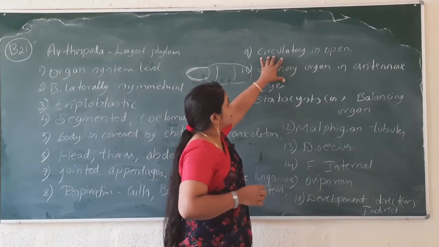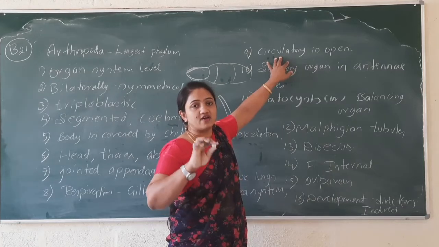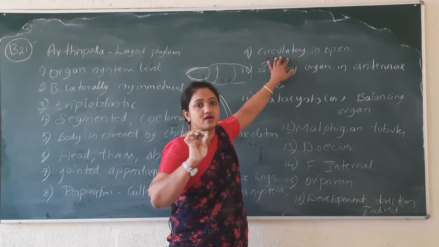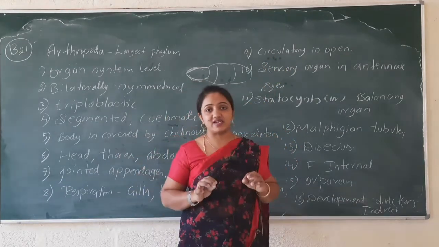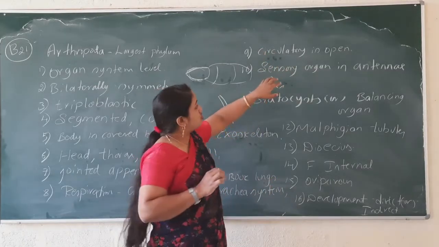The circulatory system is open. They do not have complete vessels and all. The tissues and cells are directly bathed inside the blood. That's why it is known as open circulation.